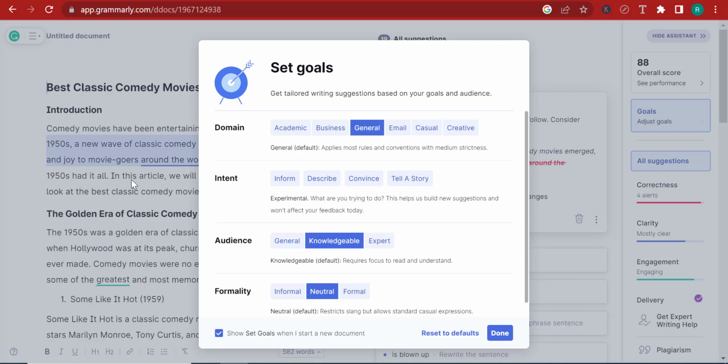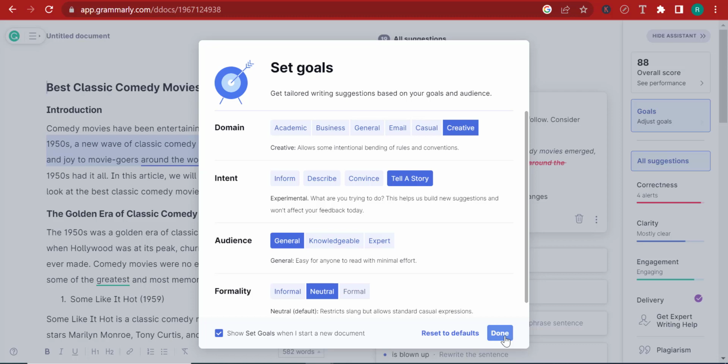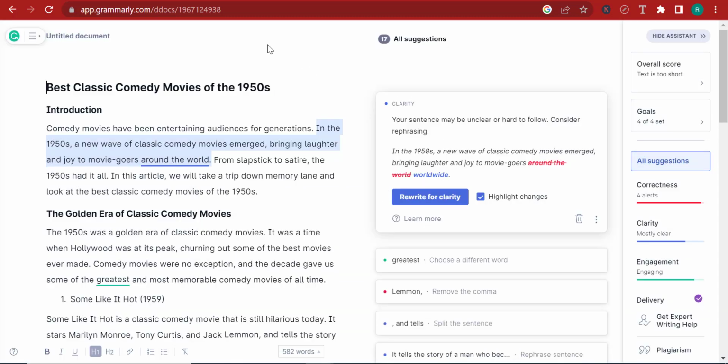So that's pretty awesome. So over here, I can choose my goals for this blog. Now I want to make this blog post a story, with the intent of telling a story. My audience is general. The formality, I want to keep it neutral. And here, I want to keep this creative, and click on done. So right now it is giving me some suggestions, 17 suggestions to be precise, to improve the text quality.